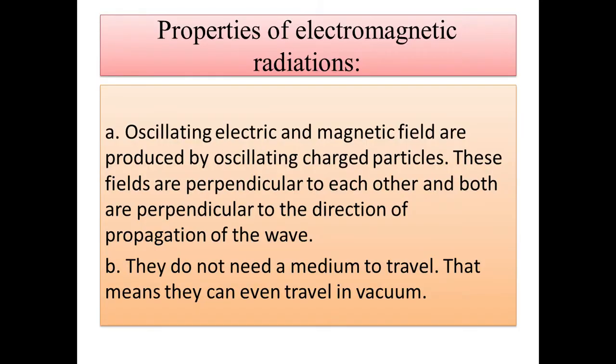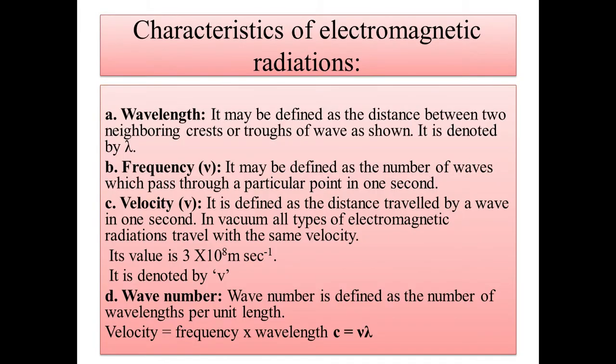Okay, so it is more clear from this pictorial. Wavelength is defined as the distance between two neighboring crests or troughs of a wave, and it is denoted by lambda. The unit may be meter, nanometer, angstrom, but the common unit which we use in this chapter is nanometer. That means 10 raised to power minus 9 meter. What about the next characteristic, that is frequency?